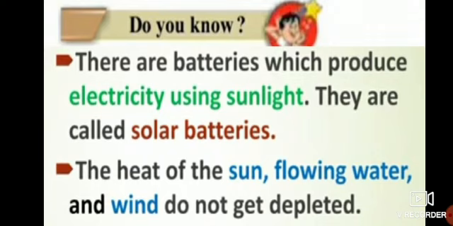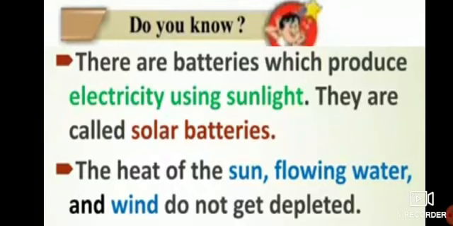So solar means sunlight, the energy which we get from sunlight. So you must have heard the solar battery or solar panel. So when this battery absorbs the sunlight, it produces electricity. So they are called the solar batteries.